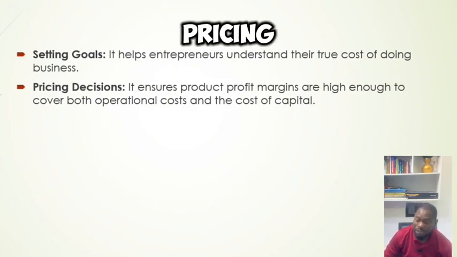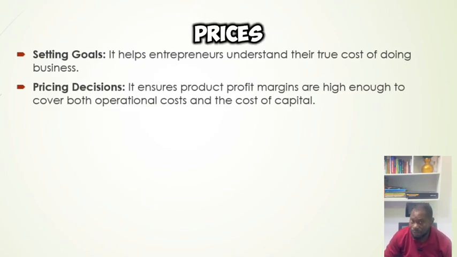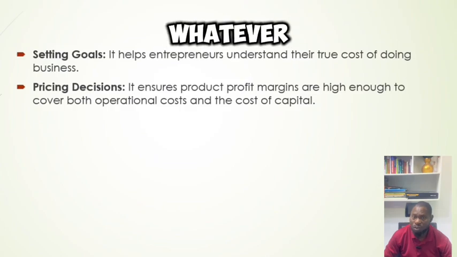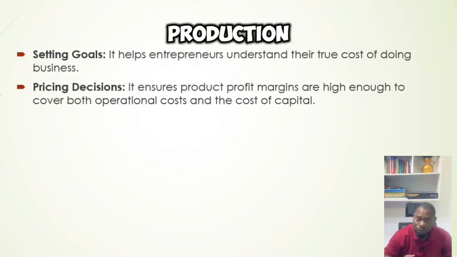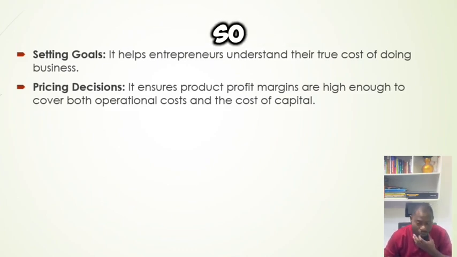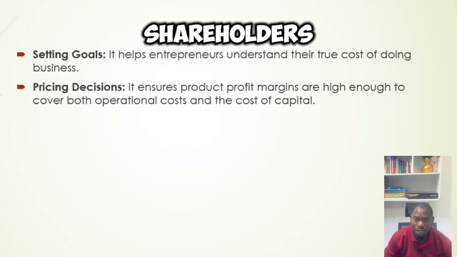Another one is in pricing. It helps them to set prices of their products, because whatever they do, they should be able to take care of the costs of production. If they look at their revenue, the revenue less your cost of production gives you a profit. Where there's no profit and no loss, we say it is the break-even point. But people in business need a price that gives them profit, because that is how they are able to keep their shareholders happy and maximize shareholders' wealth.